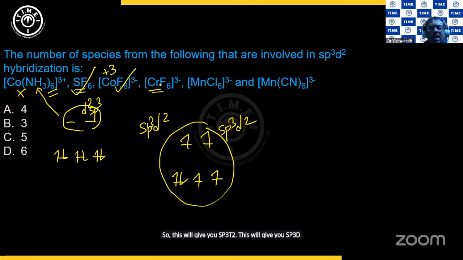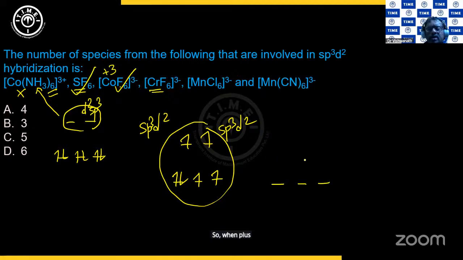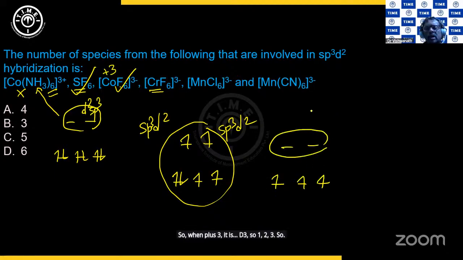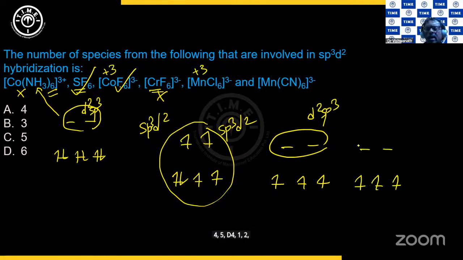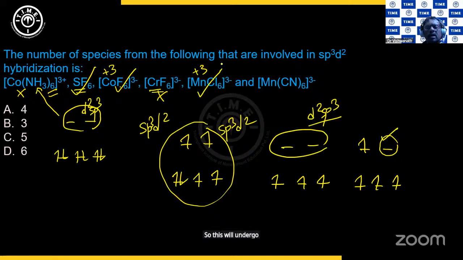What about this one, Cr with +3 state? Cr is d5s1. So in +3, it is d3. So 1, 2, 3. So 2 d orbitals are available. So it will undergo d2sp3. So this is not the case. What about Mn in the +3 state? Mn in the +3 state is d4. 1, 2, 3, 4. There is only one d orbital present. So you cannot have 2 d orbitals. We require d2sp3, but there is only one d available. So this will undergo sp3d2.